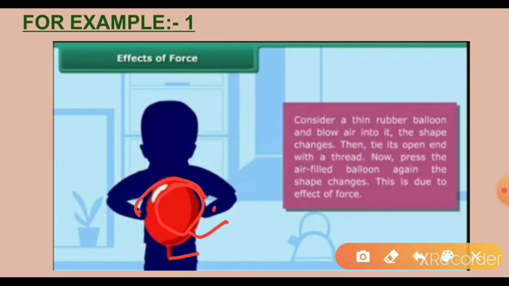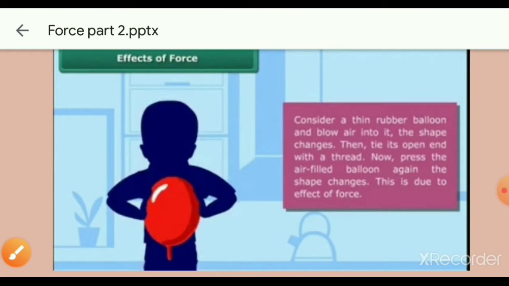You have balloons, no? First take a rubber balloon. Blow air into it and then tie its open end with the thread. Now press the air filled balloon again. When we press the balloon, the shape changes. So what is the change? The size and shape of the balloon changes. This is due to the effects of force.